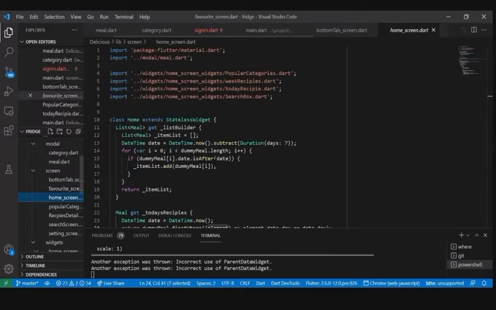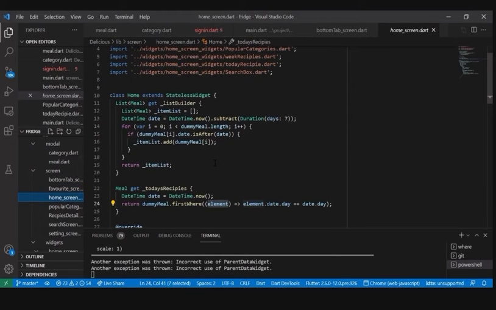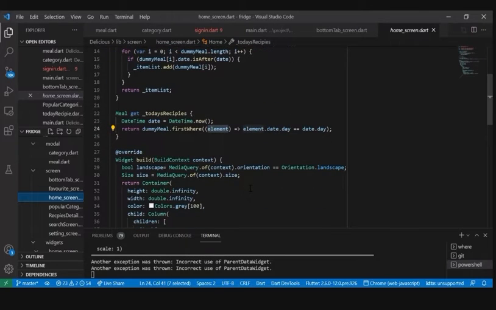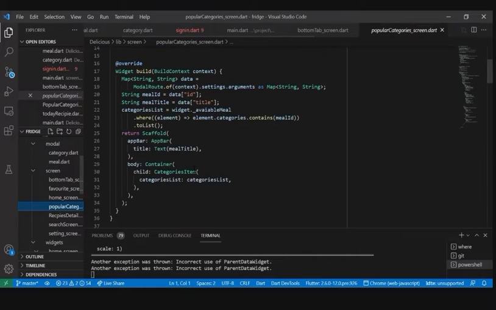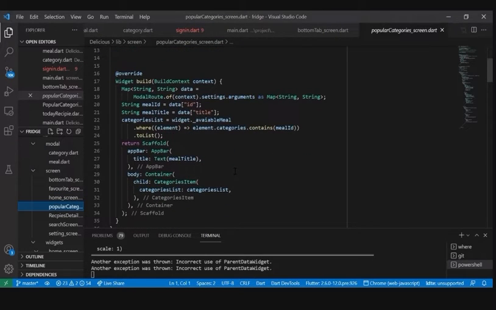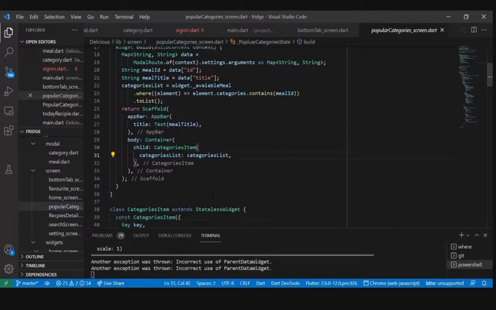In the home screen, we have the to-do recipes and the weekly recipes that will be provided in the application. And the popular categories are categories that are mostly used by the customers, and they are easy and time consuming.